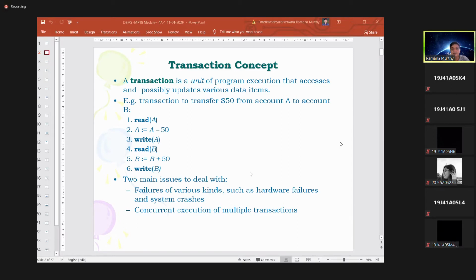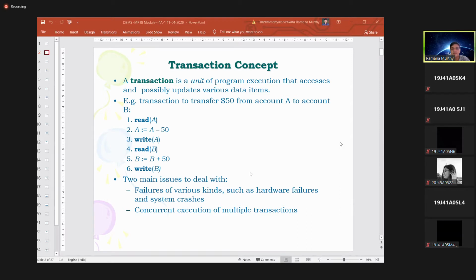Both account A's information and account B's information are nothing but our database, lying at the hard disk. What is the duty of this transaction? It has to read the value of A from the hard disk, where our original database is lying. From the hard disk, it has to read the value 50, the value of account A, into main memory, because the operations we are doing are in the main memory.